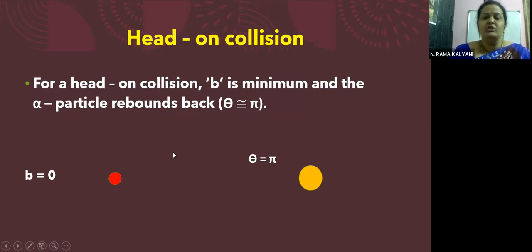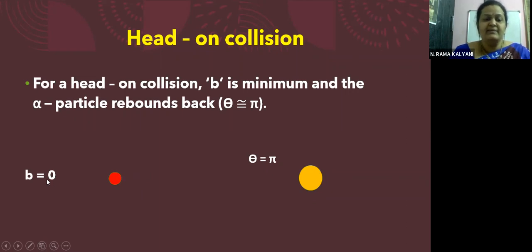If it is a head-on collision, the red colored dot is the alpha particle and the yellow colored big dot is the nucleus of the gold atom. Okay, children? If at all, it is a head-on collision, which means the centers of these two will be collinear. If the centers of these two are collinear, then what happens?